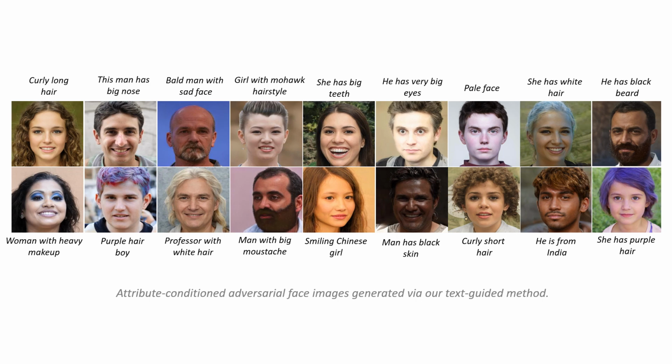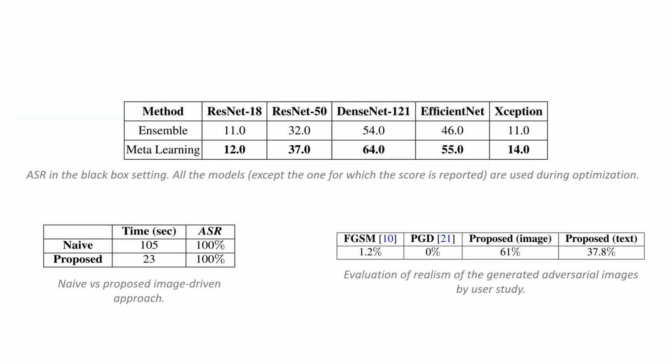So these are the results of our text-based method. We can see that the images contain the attributes provided by the text prompt. All of these images are able to fool the forensic classifier. Similarly, these are a few quantitative results comparing the ensemble and meta-learning based training. We also compare our proposed approach with the naive approach and show that our approach is approximately 5 times faster and equally effective.